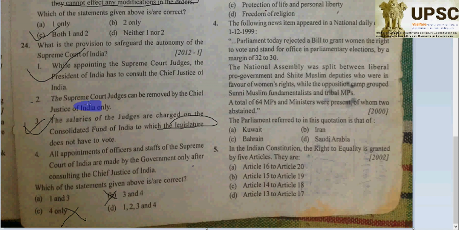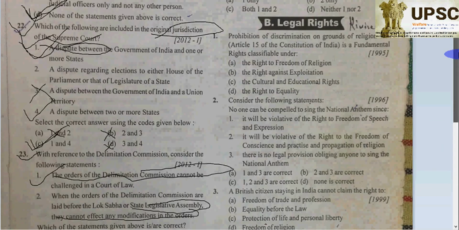But one thing: can a Supreme Court judge be removed by the Chief Justice of India? No, that cannot be. A Supreme Court judge cannot be removed by the Chief Justice of India. There should be impeachment, so parliamentary consensus is also required there, and that's why 2 is eliminated. If 2 is gone, then this one is also gone, so 1 and 3 are correct. As for 4, the appointment of officers and staff of the Supreme Court of India is made by the government only after consulting the Chief Justice. No, the government has no interference behind that.